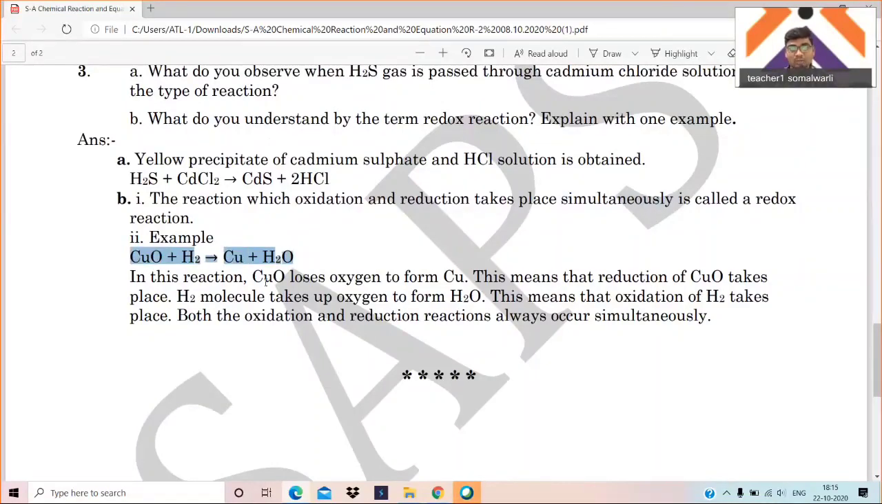Are you getting this? CuO loses the oxygen and forms copper. The losing of oxygen is called reduction, and here the gaining of oxygen is called oxidation. So reduction and oxidation take place simultaneously, and it is called a redox reaction.